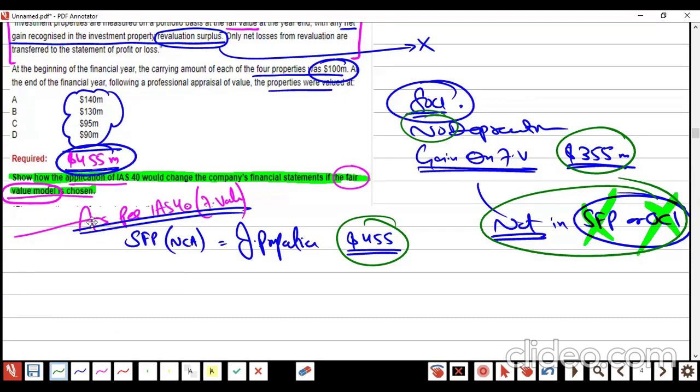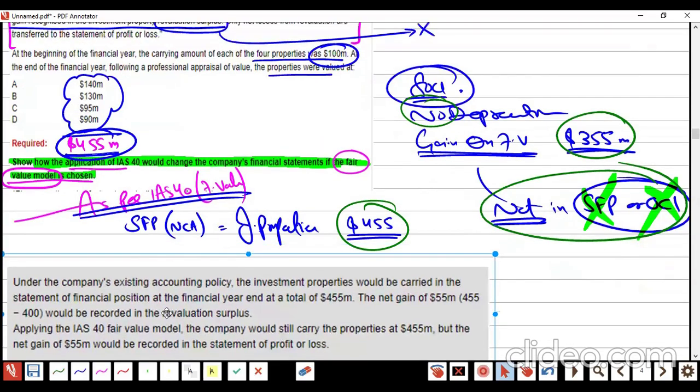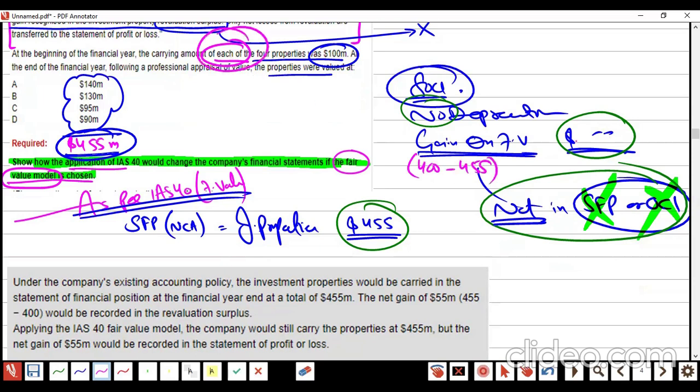Just read the official answer of ACCA. This is the official answer. Read the official answer and see if I'm right. Here I made a mistake. Sorry. Each property is 100. So the gain is not this much. The gain will be only 55, 400 minus 455. I missed the word each. Okay, now read.